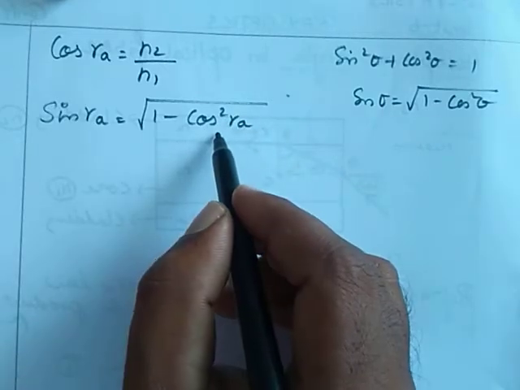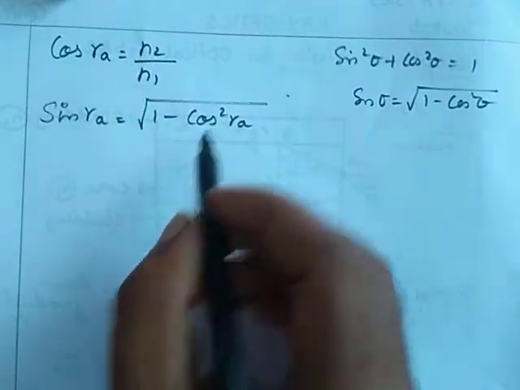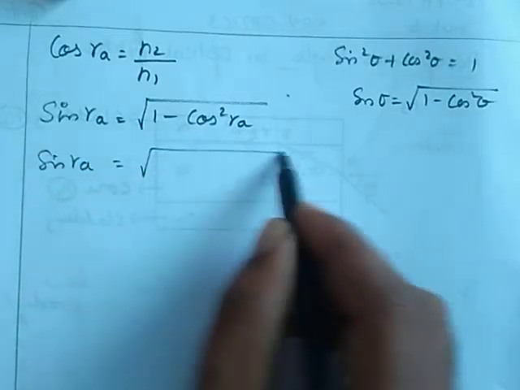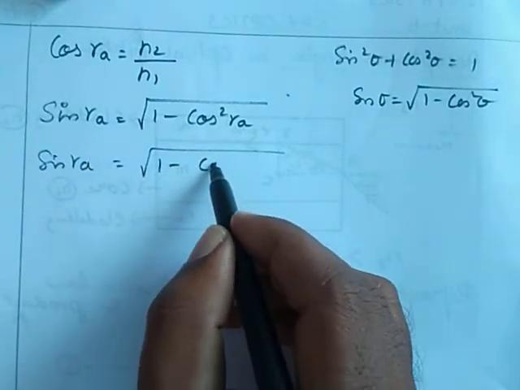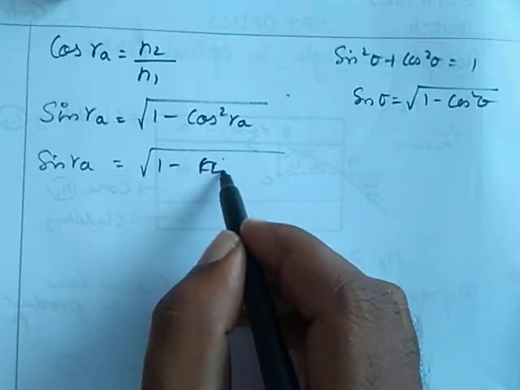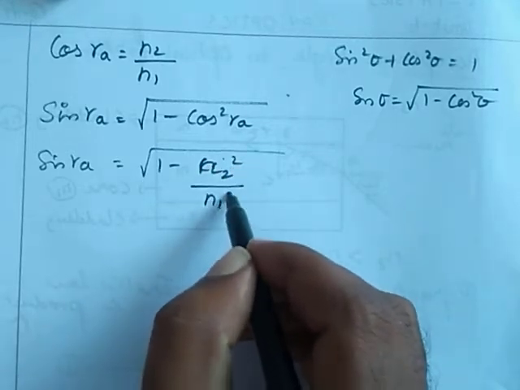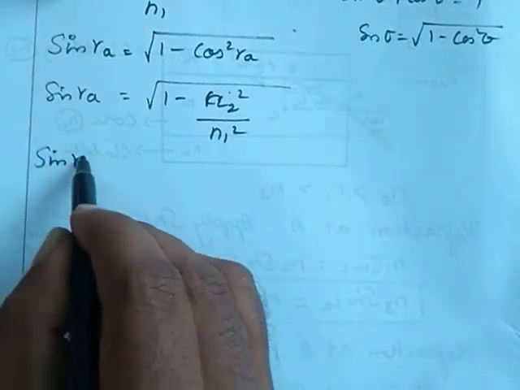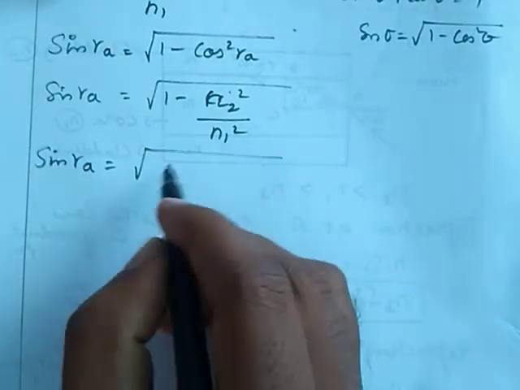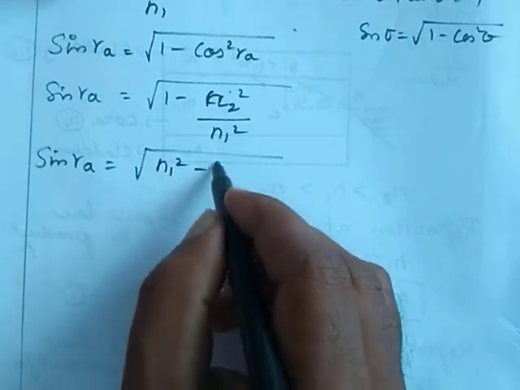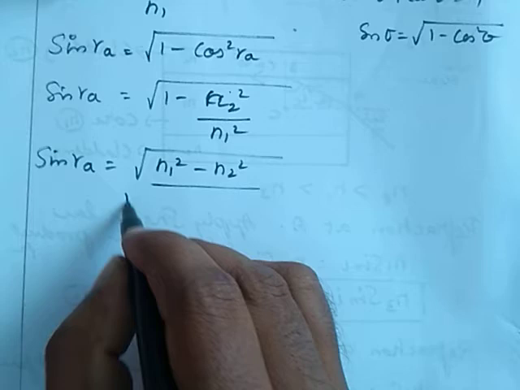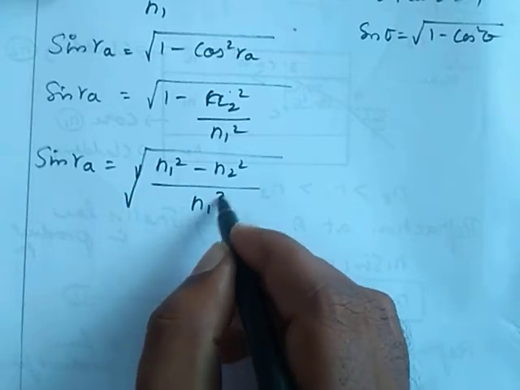Here cos RA is n2 by n1. Then sin RA is equal to root of 1 minus n2 square by n1 square. Simplifying this, we get sin RA is equal to root of n1 square minus n2 square, overall root, by n1 square.